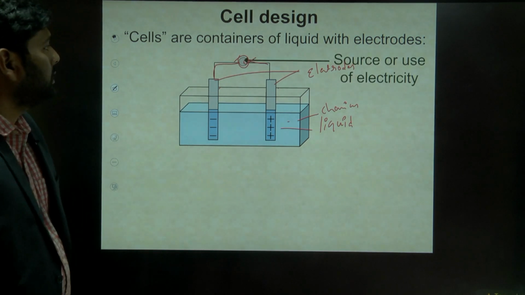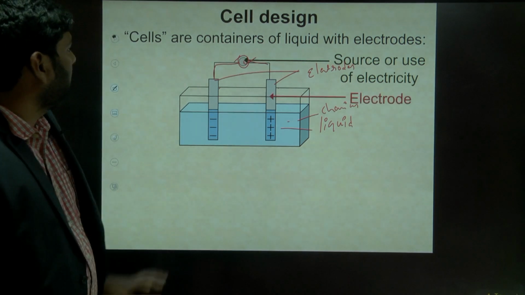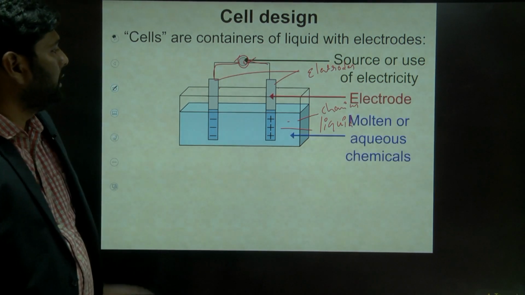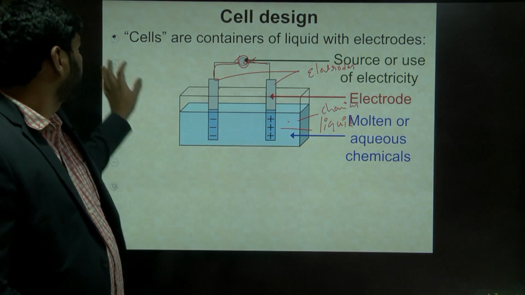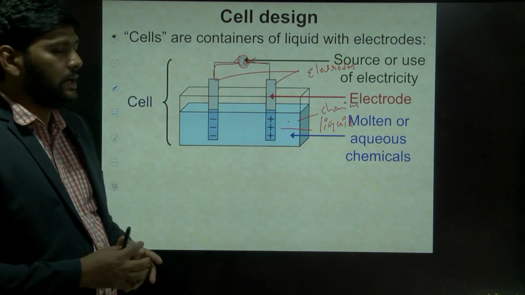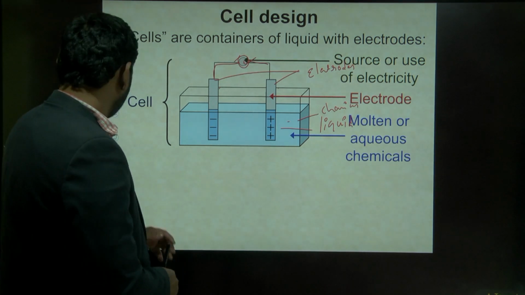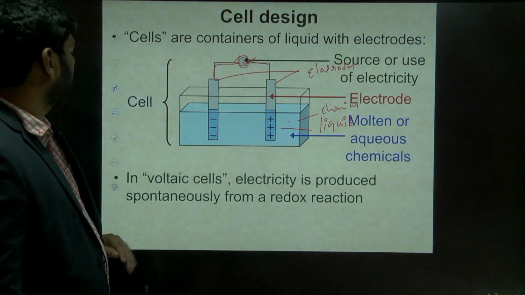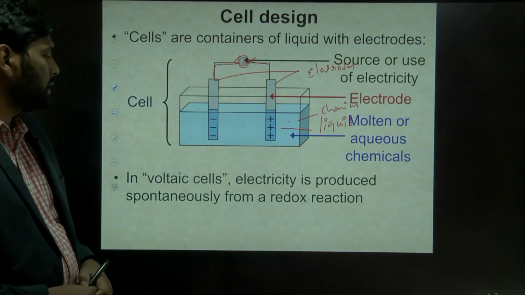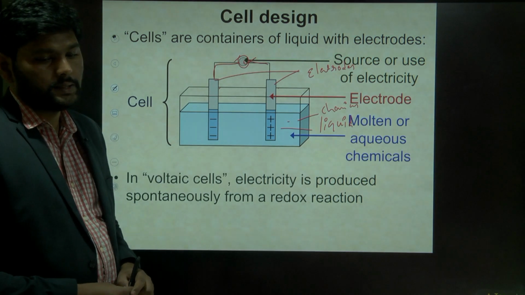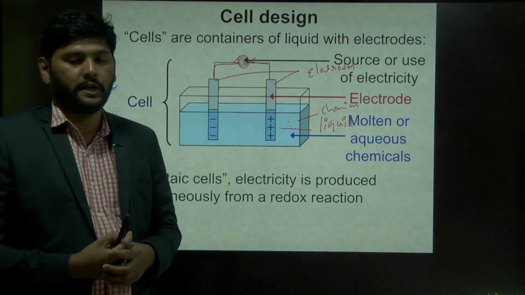Understand? Next, here this is a source of electricity, and these are the electrodes, and this is a molten aqueous chemical solution. Understand? This combined is called a cell. So I have given this differently. Next, in voltaic cells, electricity is produced spontaneously from redox reactions. In voltaic cells, we get electricity by spontaneous redox reactions.